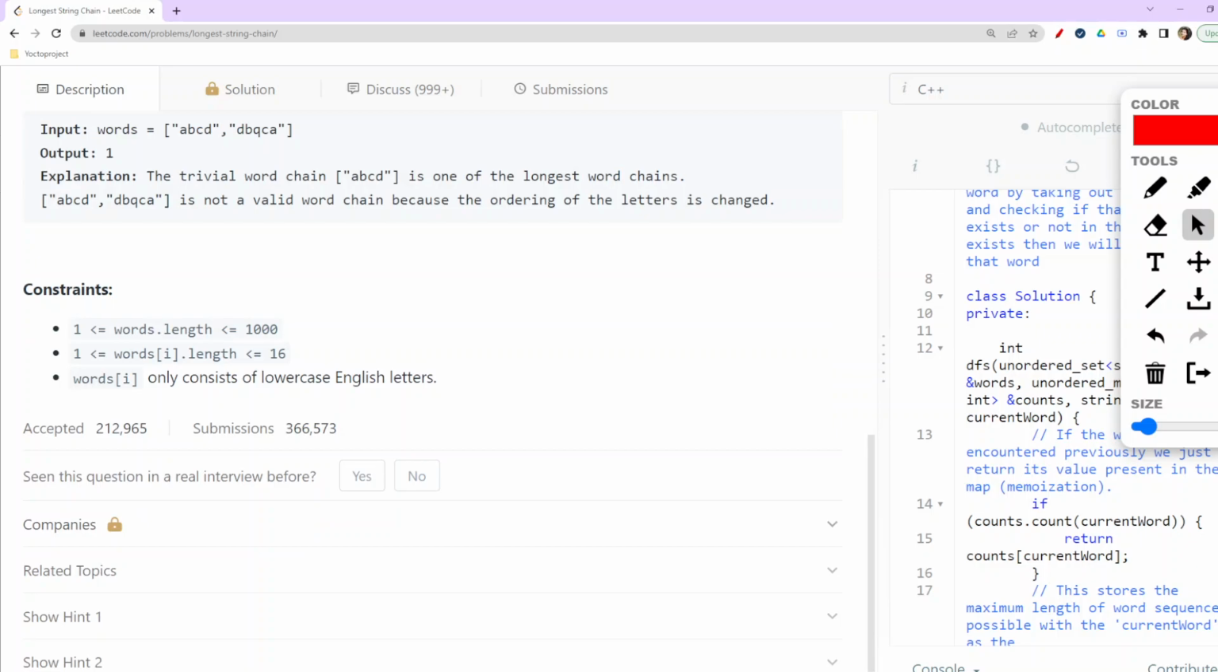Before jumping to the solution, let us check the constraints. There could be 1000 words at most, but each word length could be up to 16, right? So according to this, the time complexity could go beyond order of n, to order of n square, even n log n, and then n square log n, something like that. We can go ahead with such time complexity. So this is what these constraints give us the hint about.